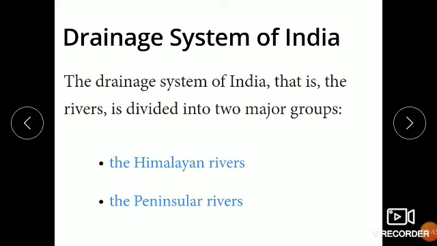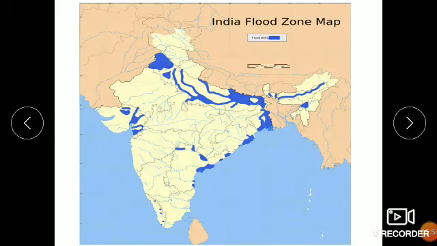Now when you talk about Himalayan rivers, rivers originating from Himalaya are called Himalayan rivers. Now, the three most important rivers are Sindhu, Brahmaputra and Ganga. Sindhu, Ganga and Brahmaputra are the three most important rivers of Himalaya.